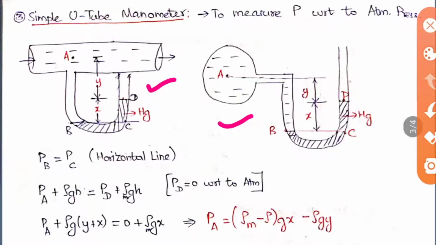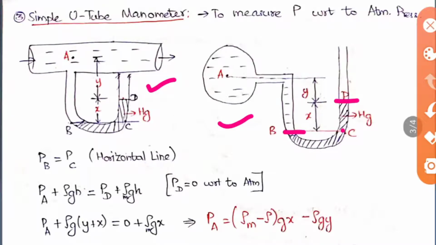So here a pipe is there and water is flowing in it, and here we'll be connecting the U-tube manometer. From B to D, this is your mercury. You'll be filling it with mercury, so it will move as the water level changes and increases. Here I have taken the points B and C. You should always have this condition: when two points are on a horizontal line, the pressure will be equal. We are going to use only this concept in all the methods.